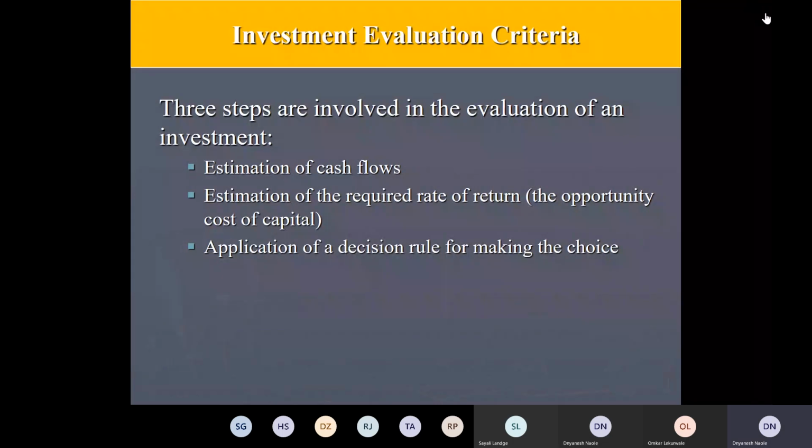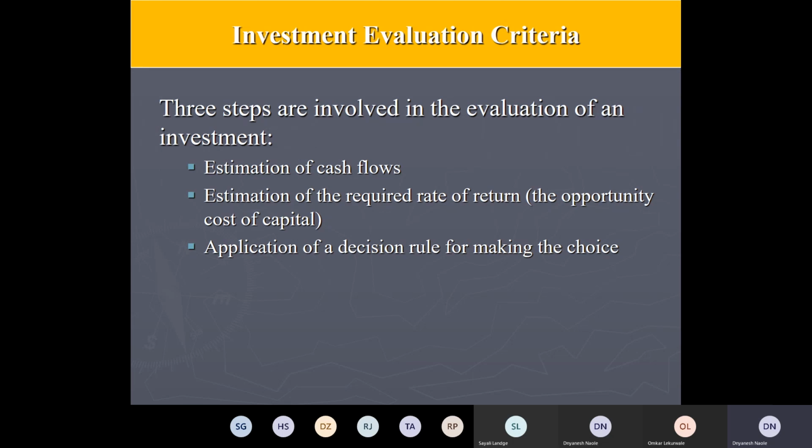In general, for the market scenario, what is the average rate of return if you are keeping it for 1 year? That rate becomes the deciding factor. So if the profits you are generating are higher than that rate, only then is it suggested to go for that particular investment decision.